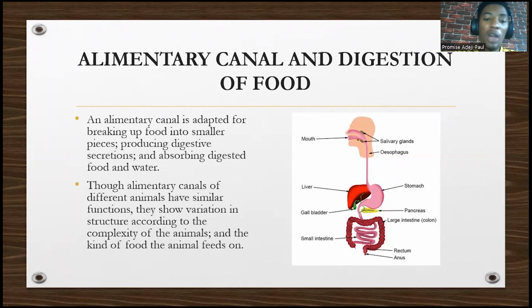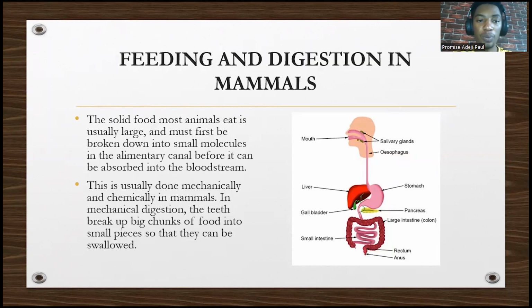Though the alimentary canal of different animals have similar function, they show variation according to how complex the organism is. You can't expect that human beings and, let's say, chicken, have the same alimentary canal. It will be similar, they do the same function, but there will be slight variation. It also depends on the kind of food the animal feeds on. You can't expect that a carnivore and a herbivore, the one that feeds on plants and the one that feeds on animals, have the same alimentary canal. So there will be slight variation.